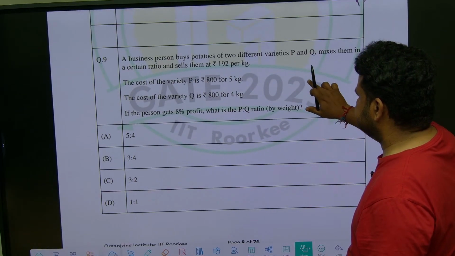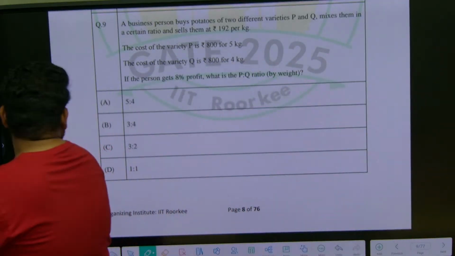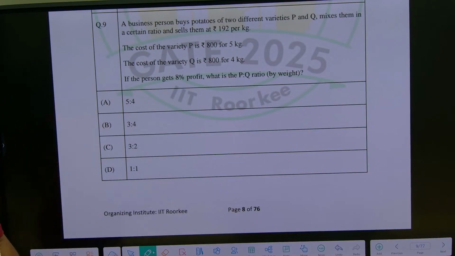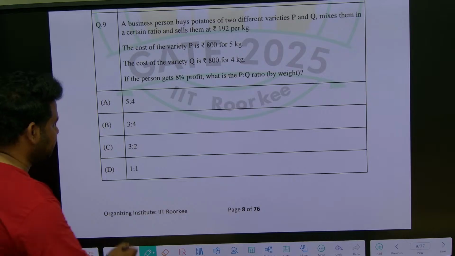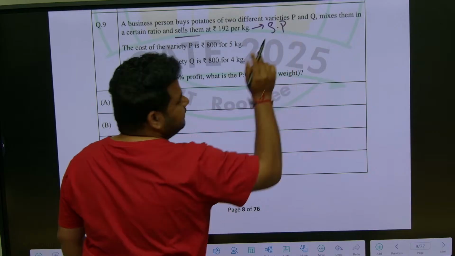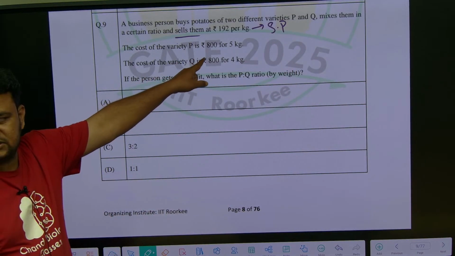Look at this. Here they are telling a business person buys potatoes of 2 different varieties P and Q, mixes them in a certain ratio and sells them at rupees 192 per kg. Here sells they are telling, that means this is the selling price. You have to focus on the class. Okay, this is the selling price.